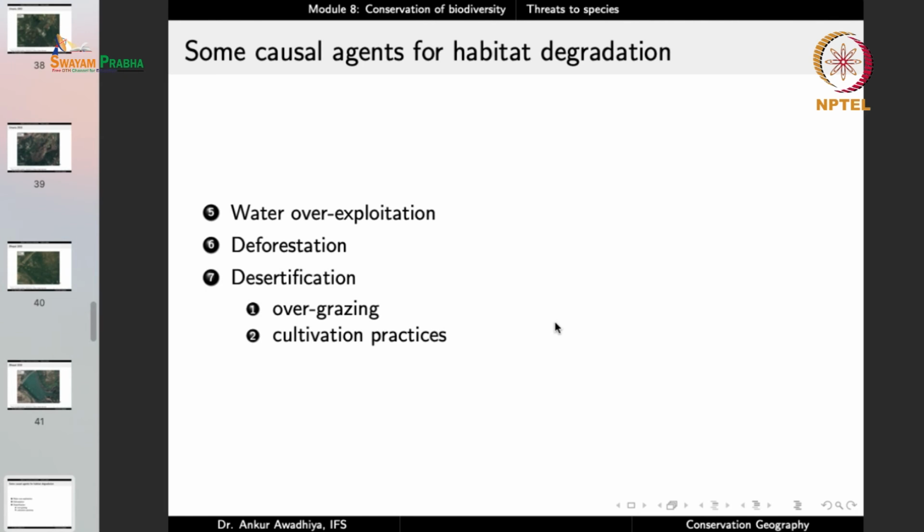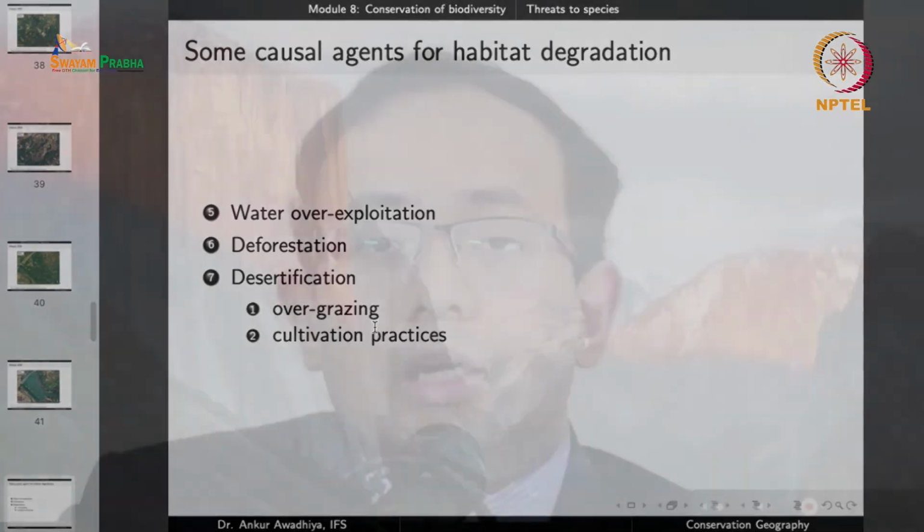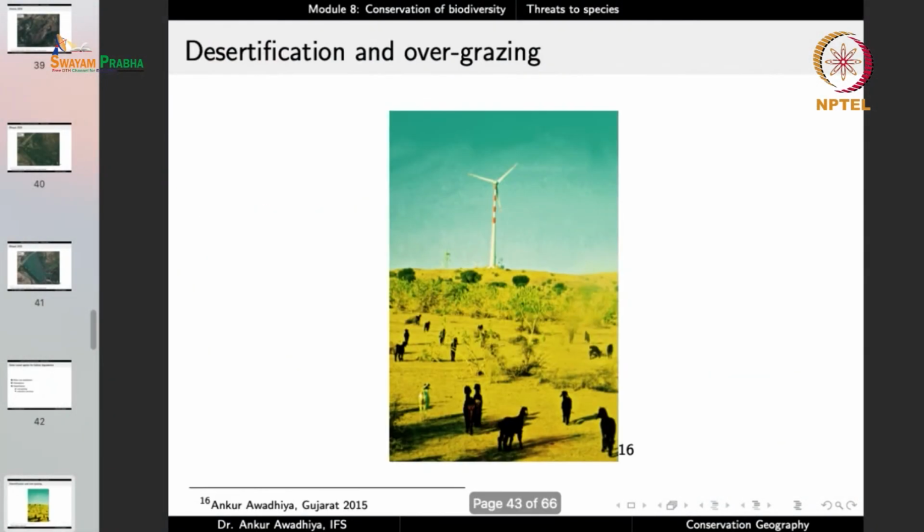Another thing is desertification, conversion of habitats into deserts, primarily because of overgrazing or because of faulty cultivation practices. Overuse of water in the case of cultivation practices, and overgrazing, which reduces or completely removes the cover of vegetation from the soil, and once the cover of vegetation is removed, then the soil becomes drier and drier because it is now fully exposed soil, and slowly it will convert into a desert.